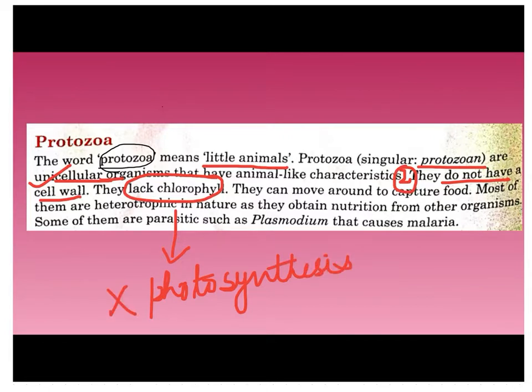They are heterotrophic in nature. They do not have chlorophyll and do not prepare their own food. That is why we call them heterotrophic. It means they depend on other organisms for their food. One of the examples is Plasmodium. In heterotrophic nutrition they are basically parasitic, meaning they live in the body of another organism. They may be ectoparasites or endoparasites, and one such example is Plasmodium.